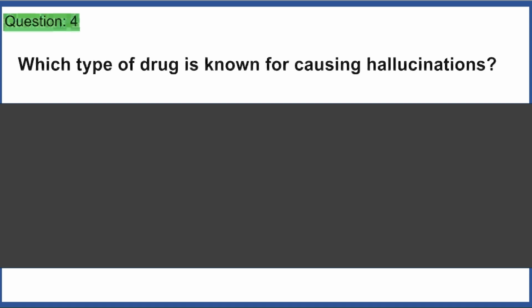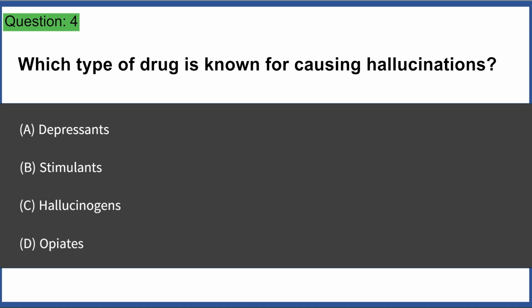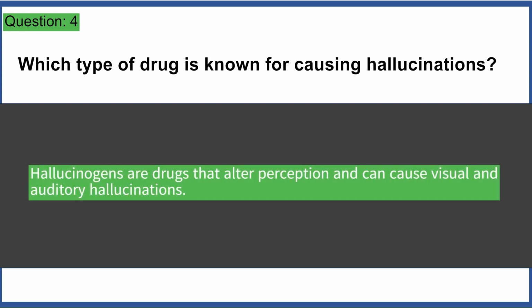Which type of drug is known for causing hallucinations? A. Depressants. B. Stimulants. C. Hallucinogens. D. Opiates. Answer C. Hallucinogens are drugs that alter perception and can cause visual and auditory hallucinations.